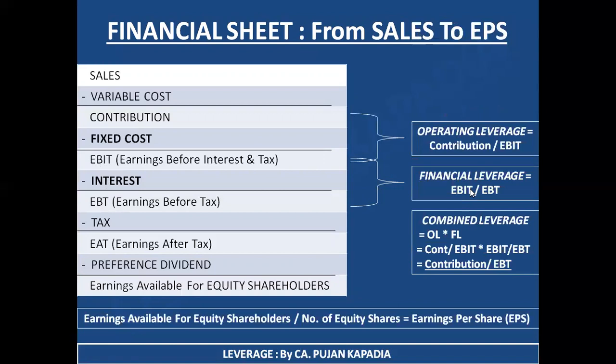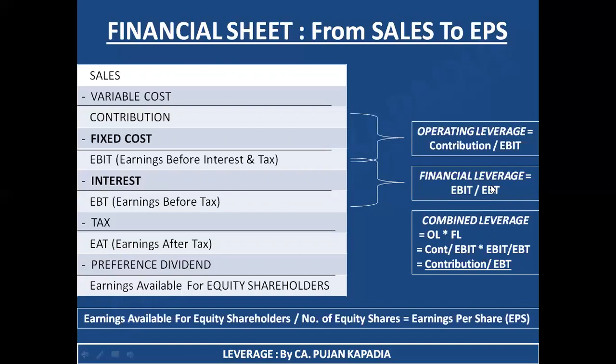And at the end, the third part is combined leverage. I have told you combined leverage is the overall effect on the entire business. That is combination, multiplier of operating leverage as well as financial leverage. As a result of it, the formula I have written over here is operating leverage multiplied by financial leverage. What was the formula of operating leverage? It was contribution divided by EBIT.